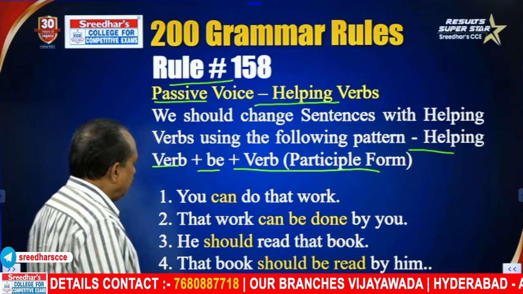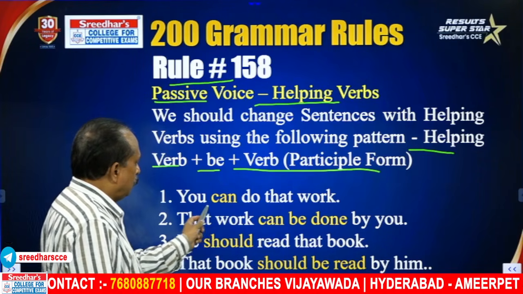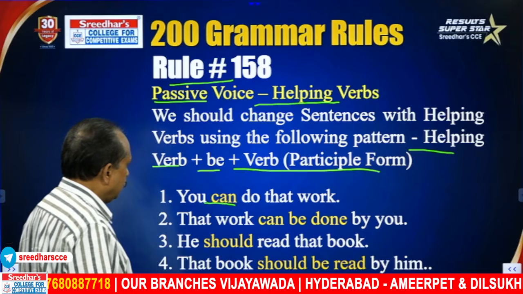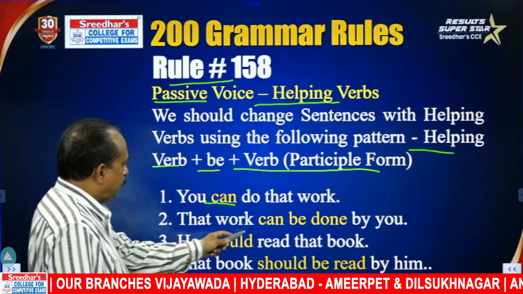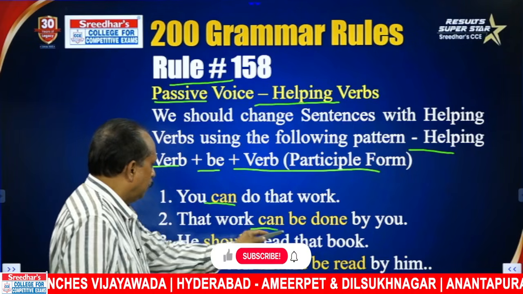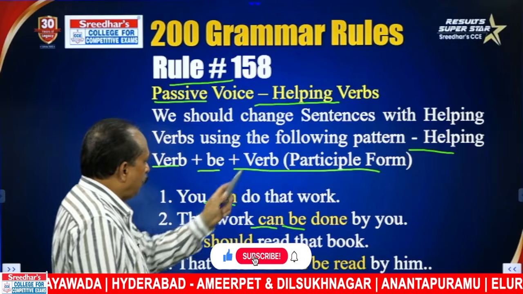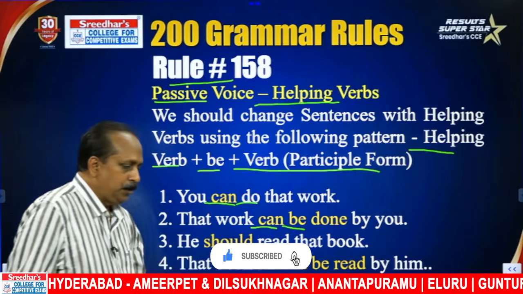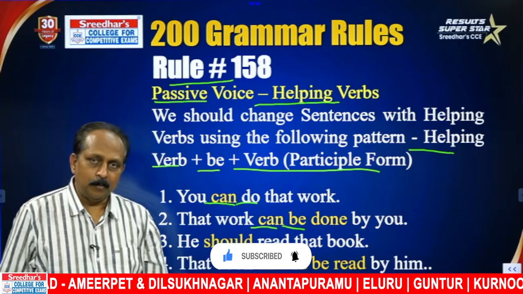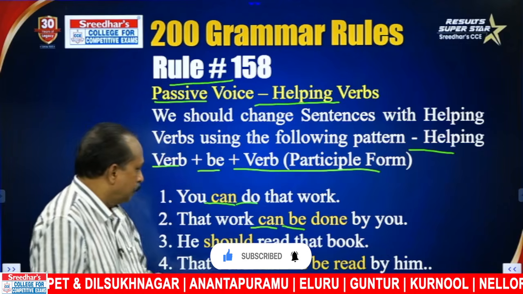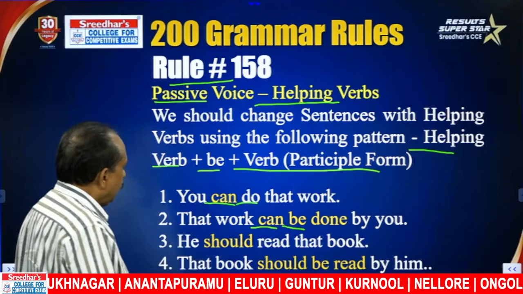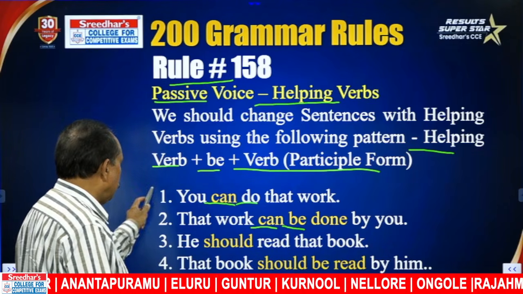Look at the example. You can do that work. What is the helping verb here? Can. How do you change it? You have to repeat the helping verb. Helping verb can, be. And what is the verb? Do. Do changes to past participle form. Do, did, done. So done. You can do that work. That work can be done by you.